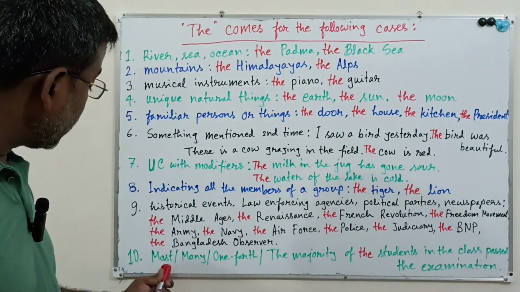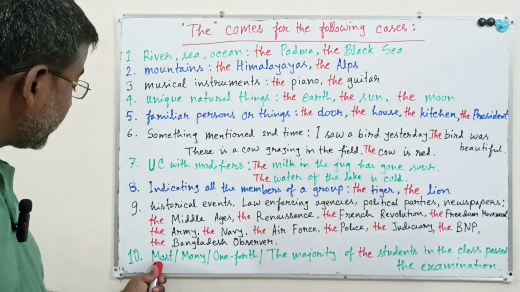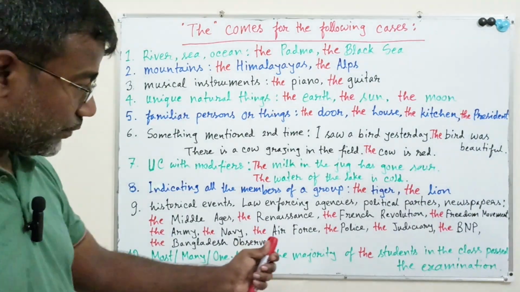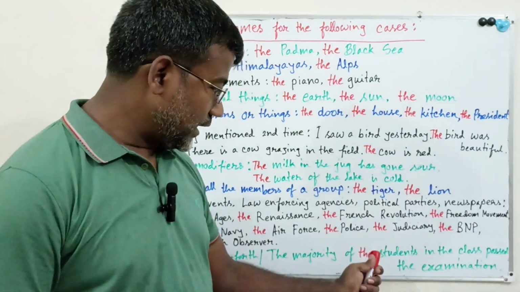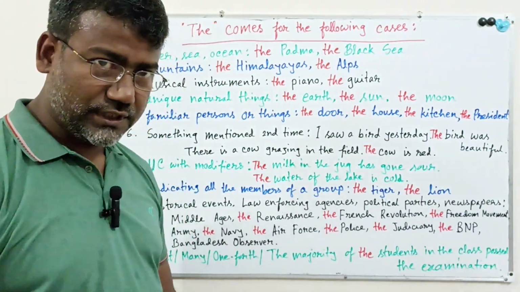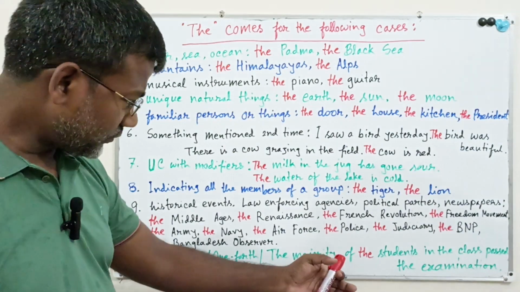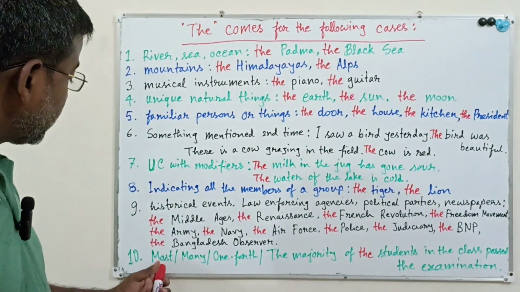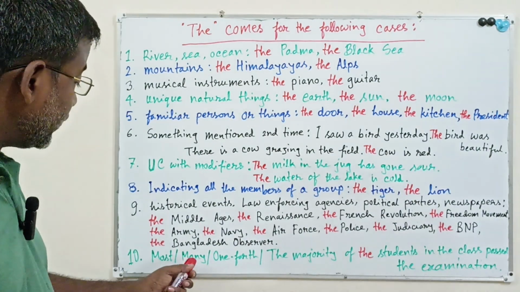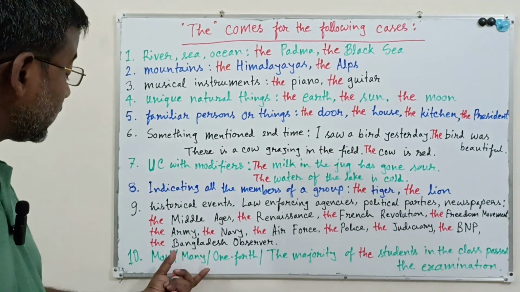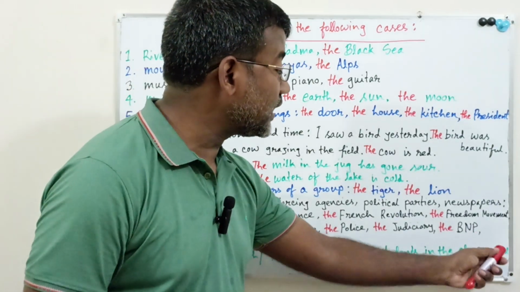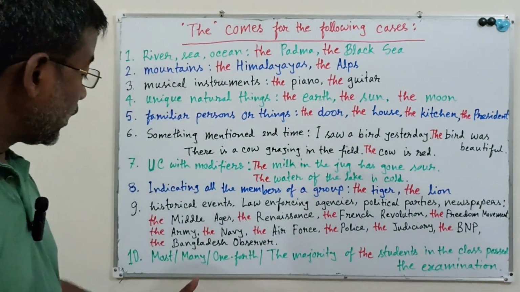So where you see a definite or indefinite quantity or number before "of", you have to use "the" with the nouns included in the "of" phrase. Let's read the sentence again with the numbers or quantities. Many of the students in the class passed the examination.